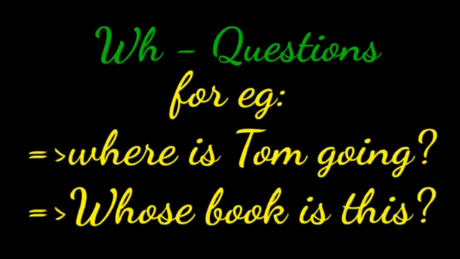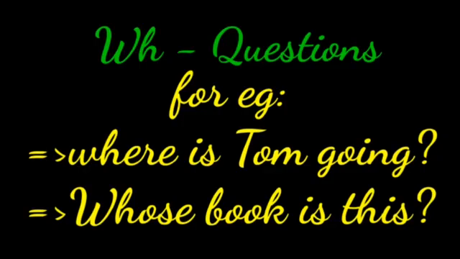Next one is WH questions. For example, where is Tom going? Whose book is this?